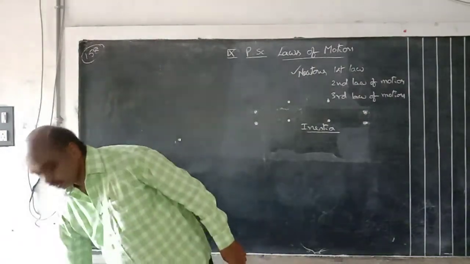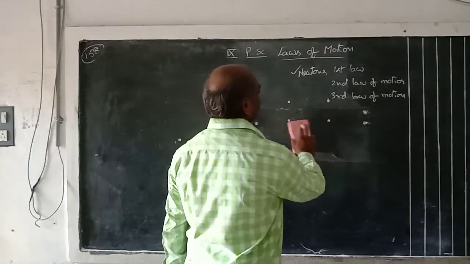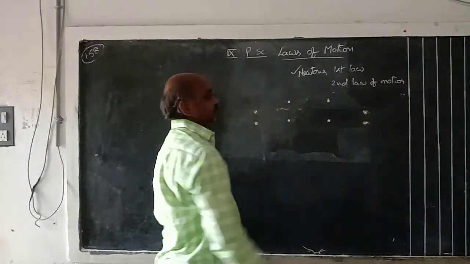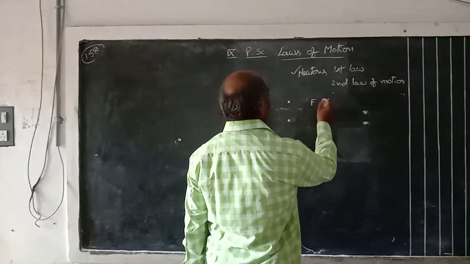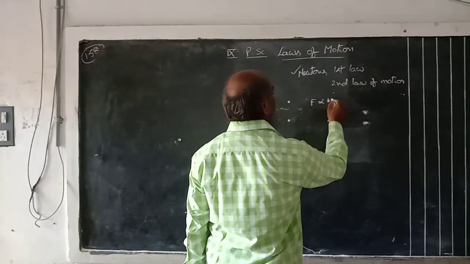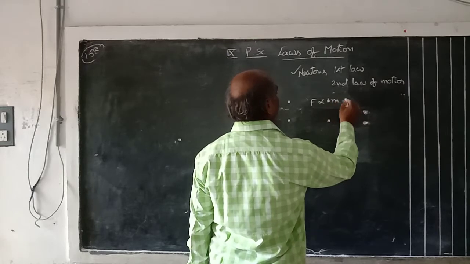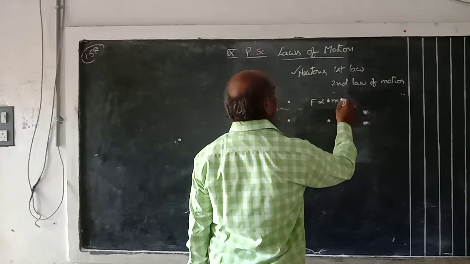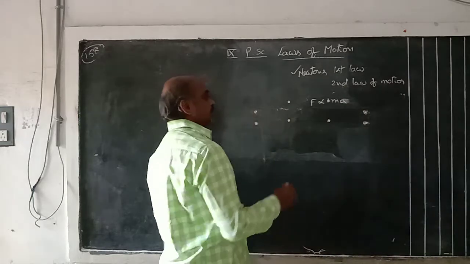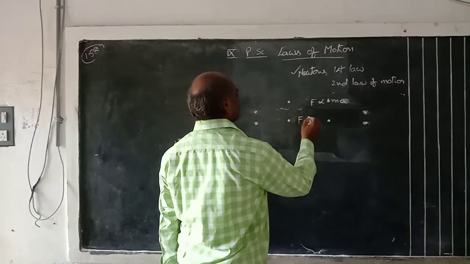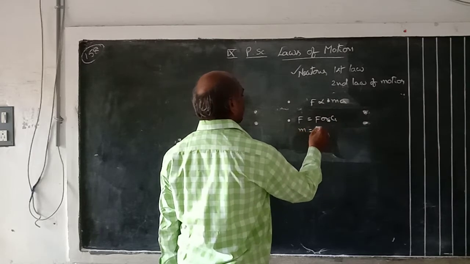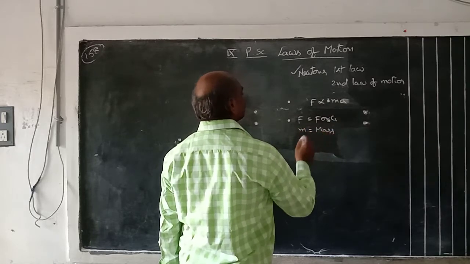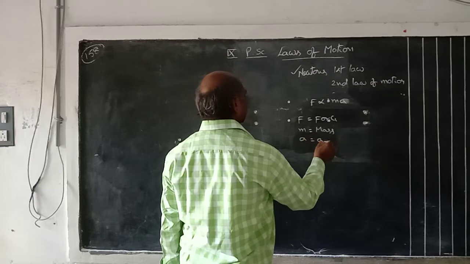Okay, next we come to the second law. What is meant by the second law of motion? Newton's second law means F is proportional to ma. Here F means force, m means mass, and a means acceleration.